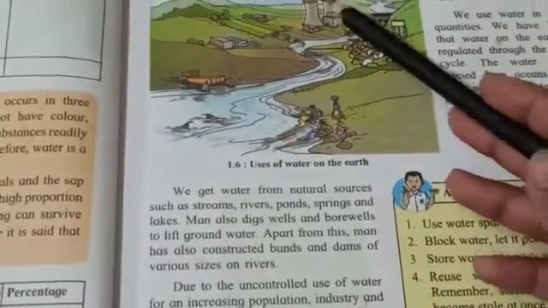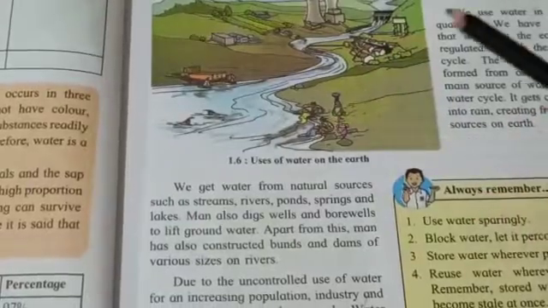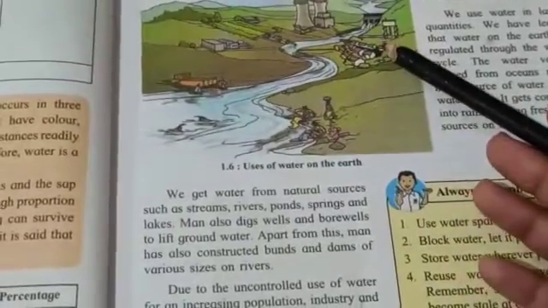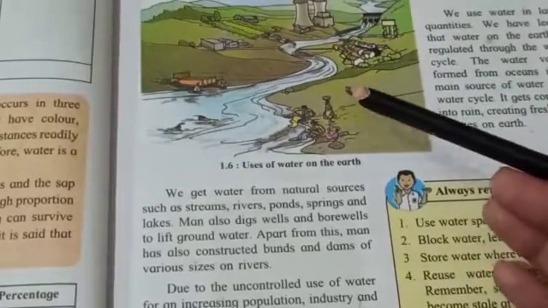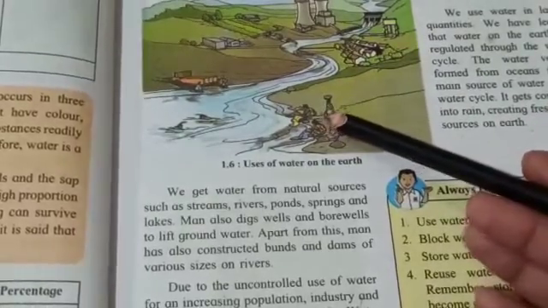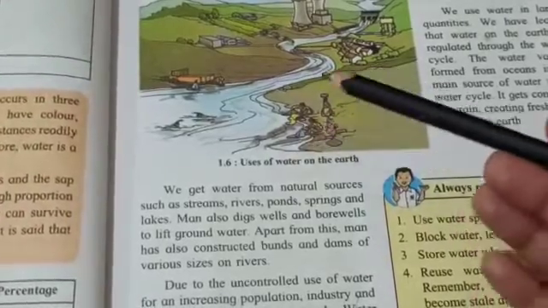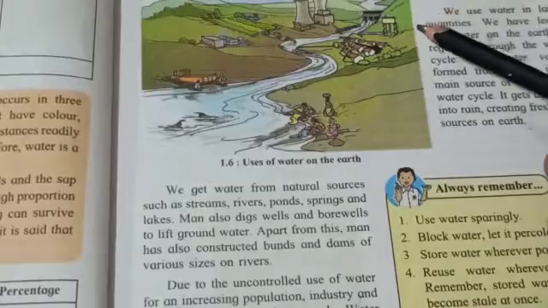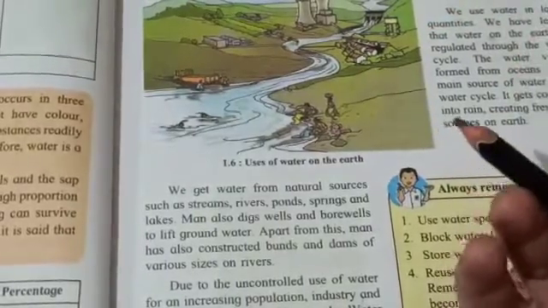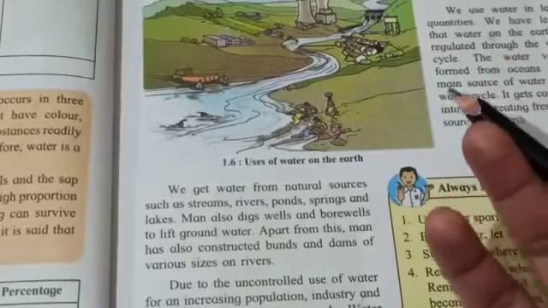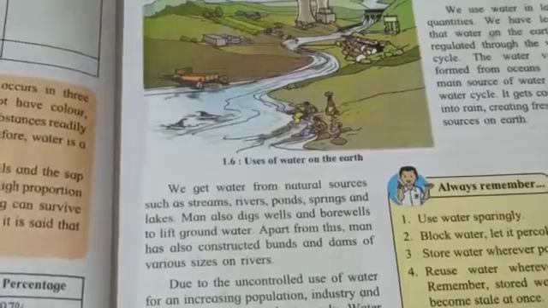You can see in this picture factories, then for our daily use, then different kinds of work we need water, but we are using it so carelessly that now we have shortage of water. Scarcity of water. Earlier we used to get water for a whole day, now we get it only for 1 or 2 hours. Why? Because we have less water. So we have to keep in mind that we have to use our water very carefully.